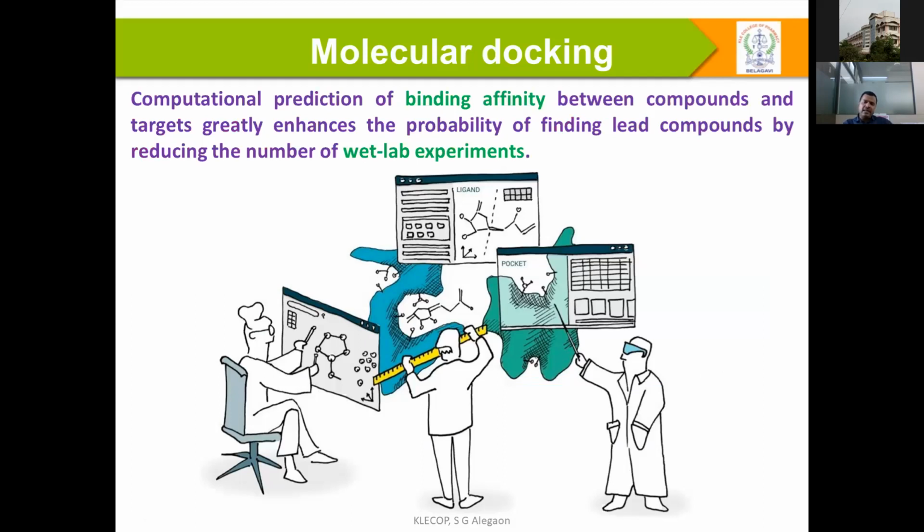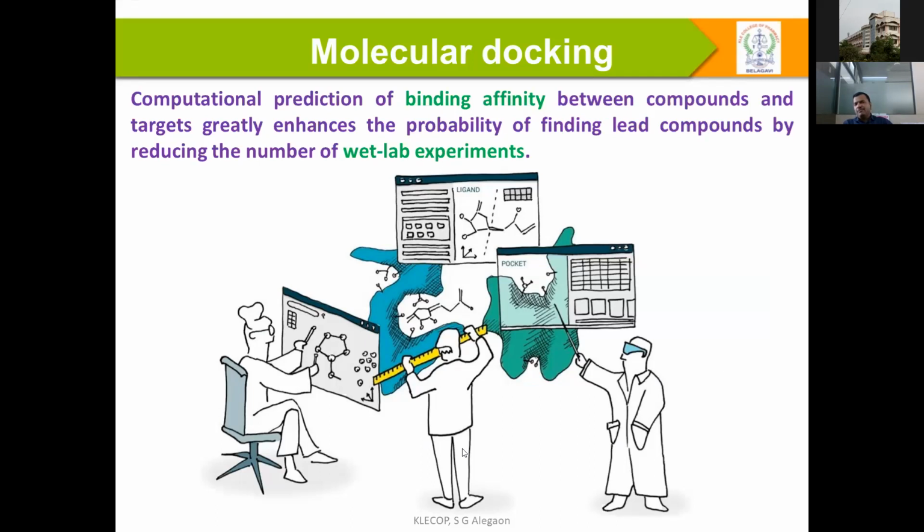If you understand binding affinity properly between the compounds and the targets, it can enhance the probability of druggable character and largely reduce wet lab experiments. You know, wet lab experiments play a very important role. There are a couple of people doing this.